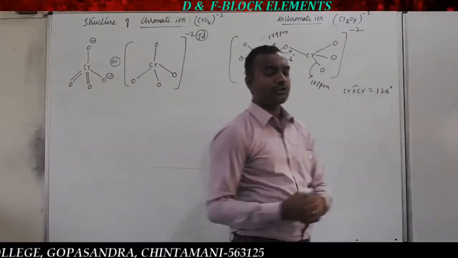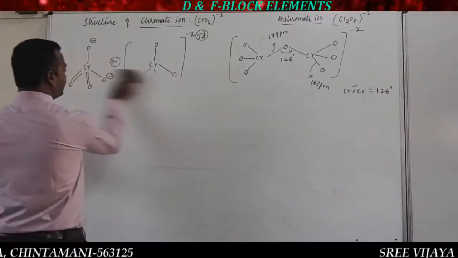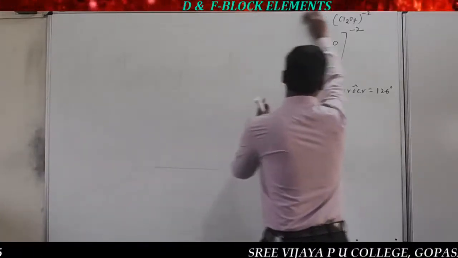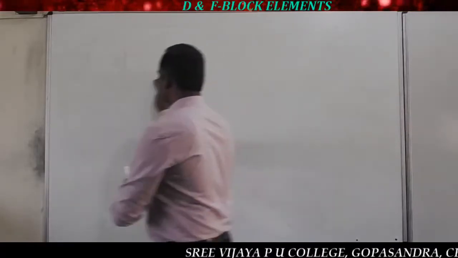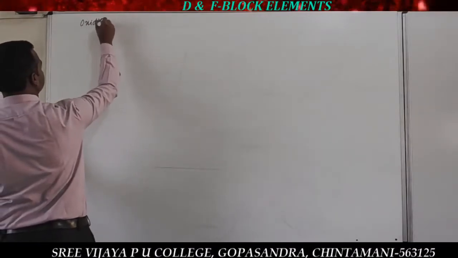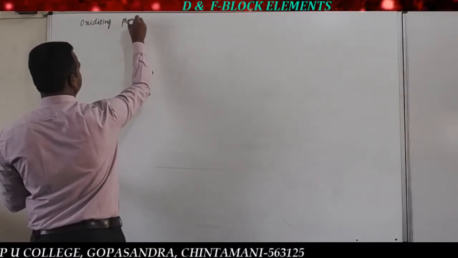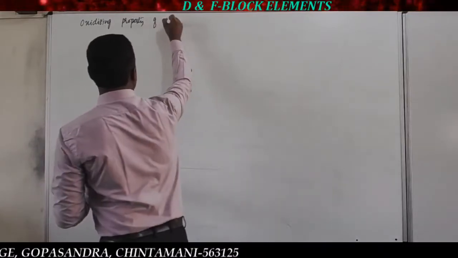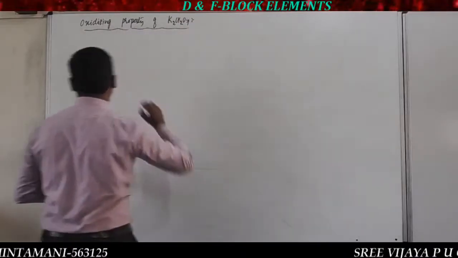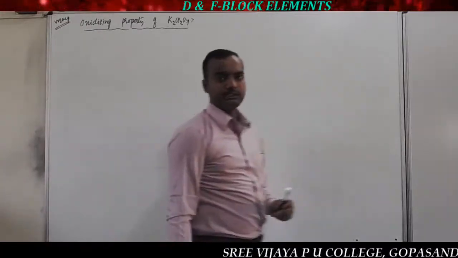So the next heading is the oxidizing property of potassium dichromate. Potassium dichromate, that is K2Cr2O7. That is very important especially for competitive exams, for CET or NEET or JEE.